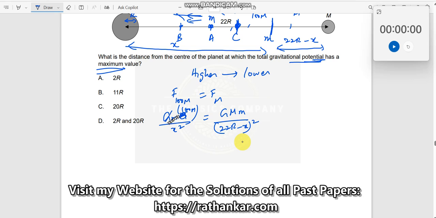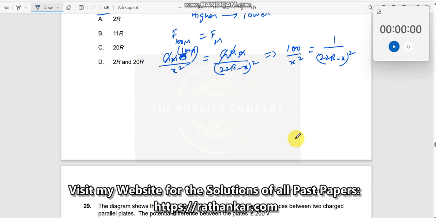So this G goes away, this capital M goes away, and the small m also goes away. I have 100 by x square is equal to 1 divided by 22r minus x the whole square. I have applied Newton's law of gravitation, nothing else. Taking the square root on both sides, I get 10 by x is equal to 1 by 22r minus x.